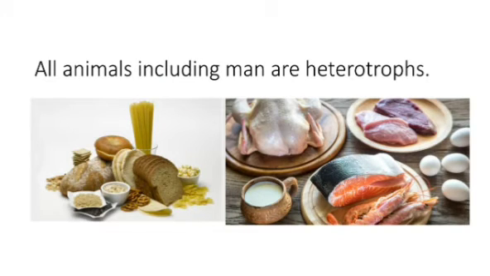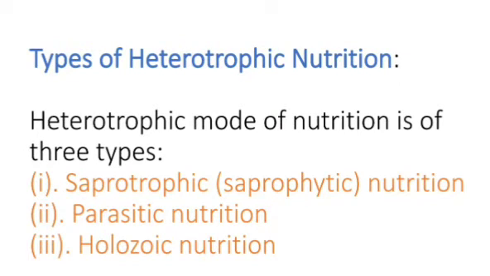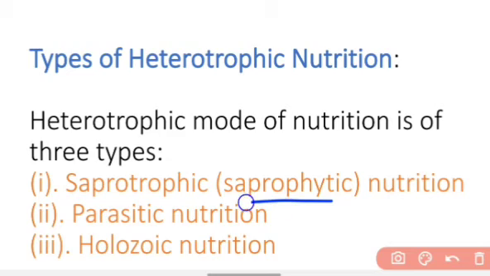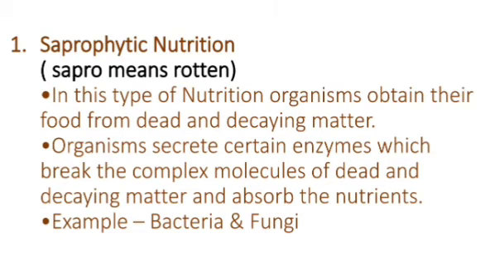Now, all animals including man are heterotrophs. So, what are examples of heterotrophs? All the animals, and we the human beings too, we are also heterotrophs. Now we will talk about the types of heterotrophic nutrition. The heterotrophic mode of nutrition is further of three types: saprotrophic, which is also known as saprophytic, then parasitic, and then the third one is the holozoic mode of nutrition. So one by one we'll see what is saprotrophic, parasitic, and holozoic nutrition.